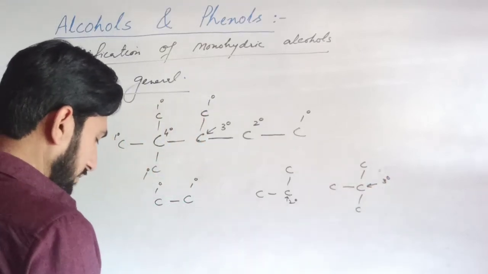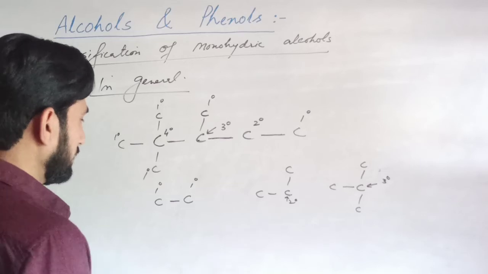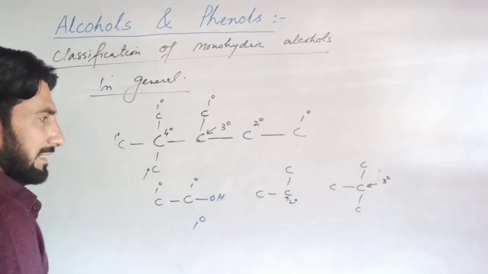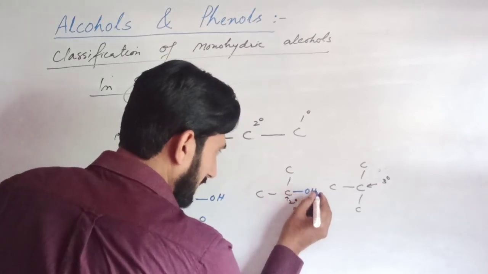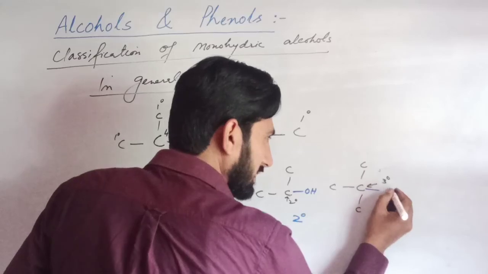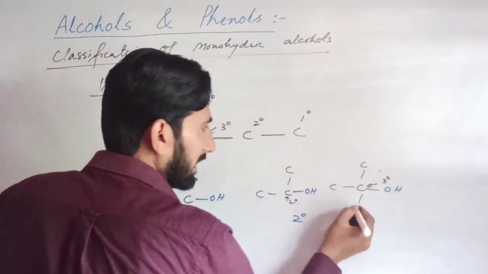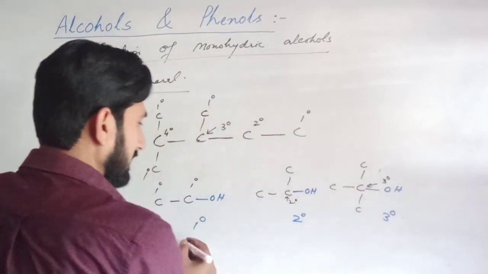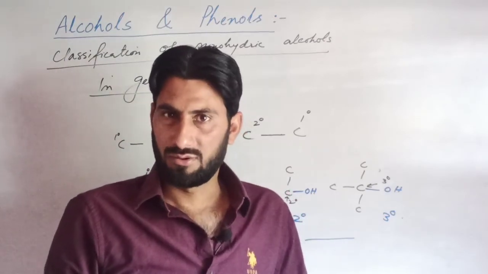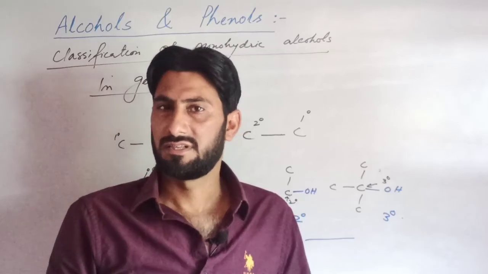So if the hydroxyl group is attached to this type of carbon, it is called primary alcohol. If the hydroxyl group is attached to this type of carbon, it is called secondary. And if it is attached to this carbon which is attached to 3 other carbon atoms, it is called tertiary alcohol. So this is all about alcohol, phenol, and classification of alcohol and phenol.